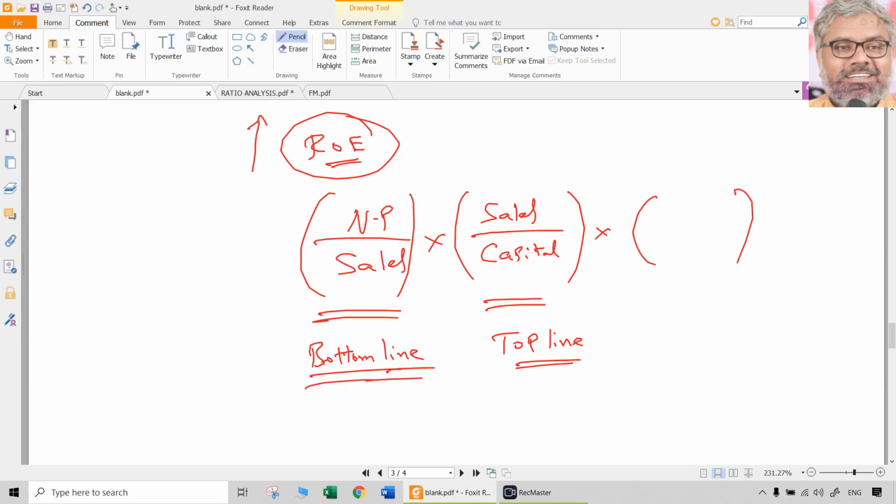But the point is, the organization will have so many departments and so many responsibility centers which are responsible for certain types of activities. So what this DuPont model tells us is, if you focus on each of these areas separately, no problem, but cumulatively the better performance in each of these areas will finally lead to a higher return on equity. So when the objective is to increase the return on equity, someone has to increase the net profit margin. How is it possible? Normally by reducing costs.